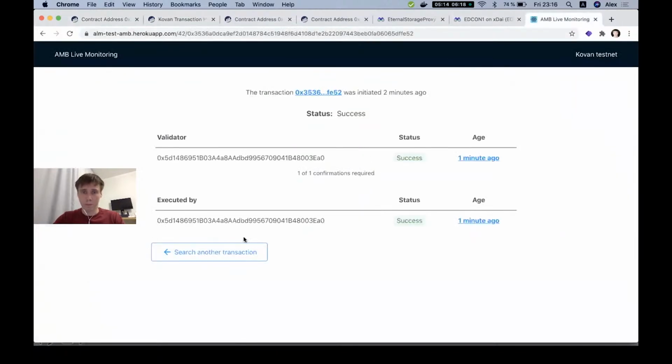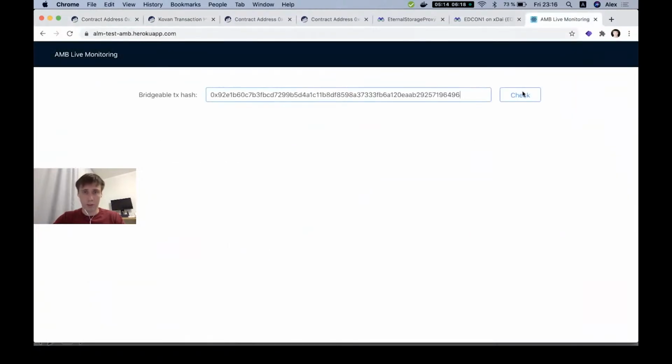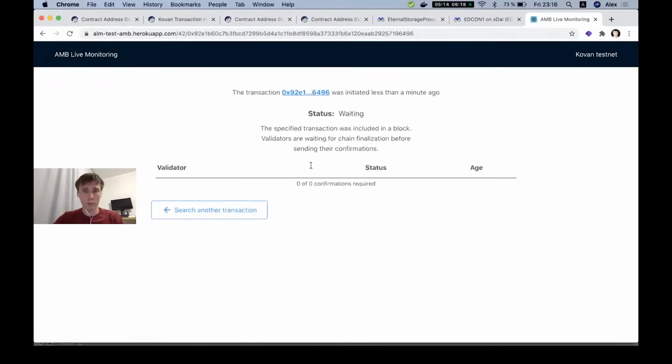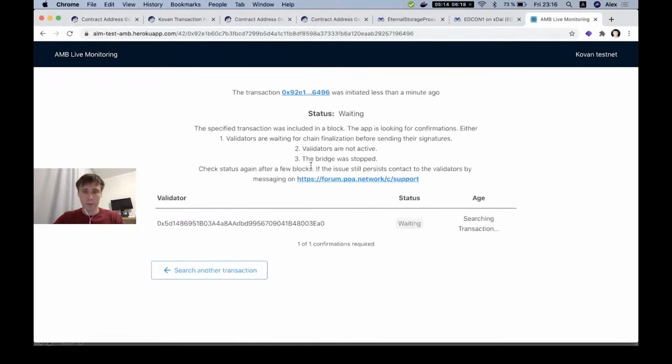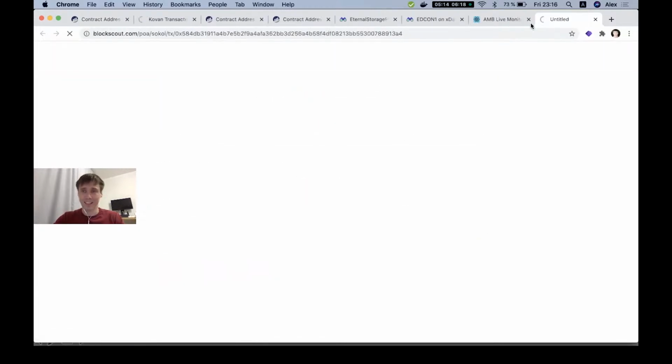Let's check this transaction in the ALM tool. Wait for its confirmation in the xDai, sorry, in the Sokol chain. Okay, it was also transferred successfully.